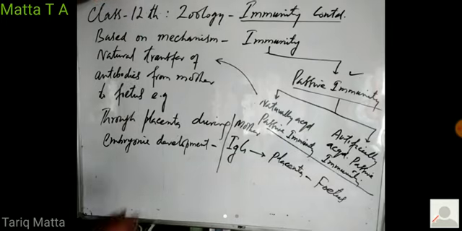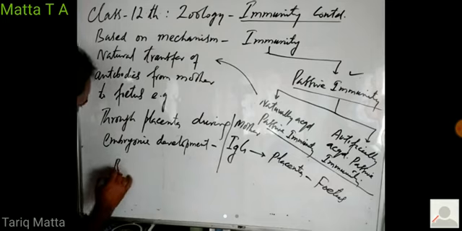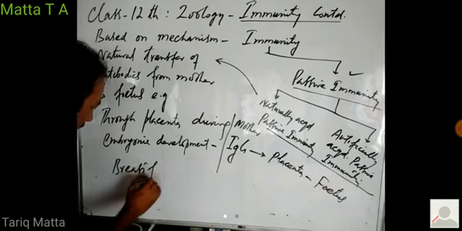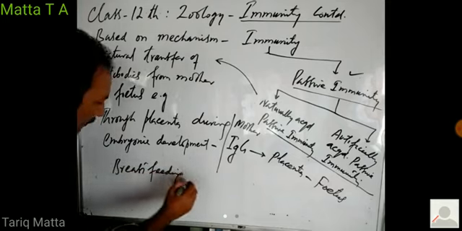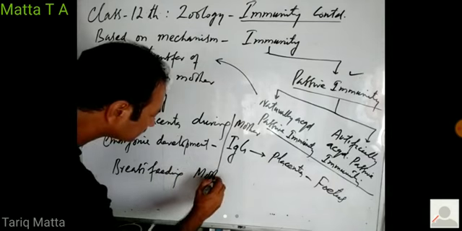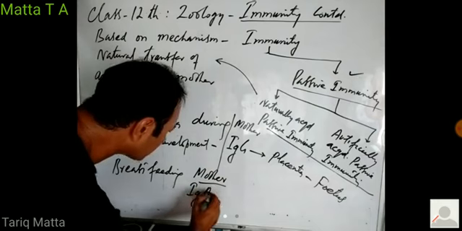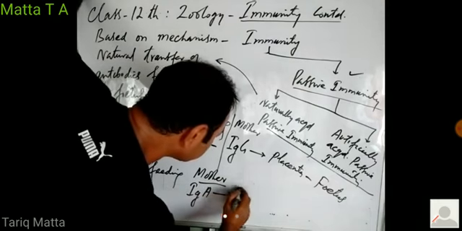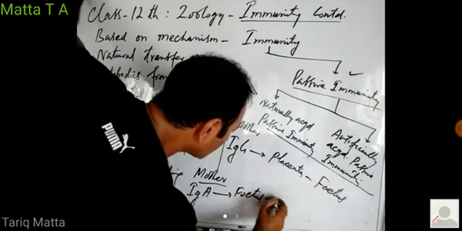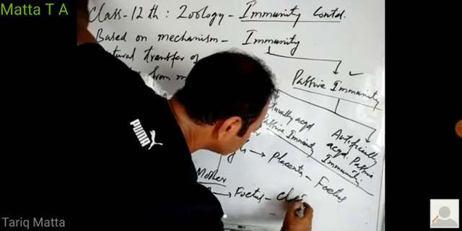Similarly, during breastfeeding, the mother transfers immunoglobulin A to the child through colostrum and milk.